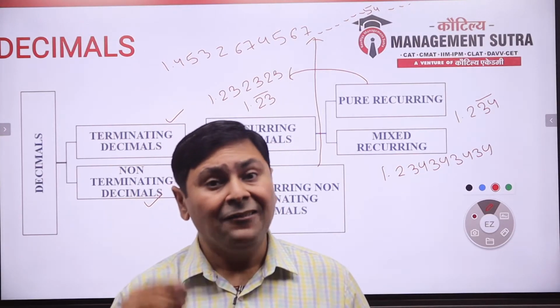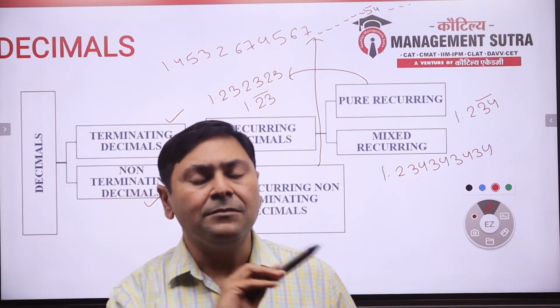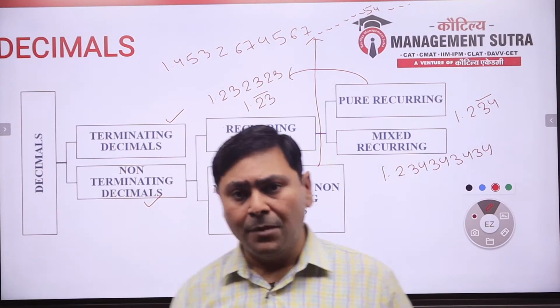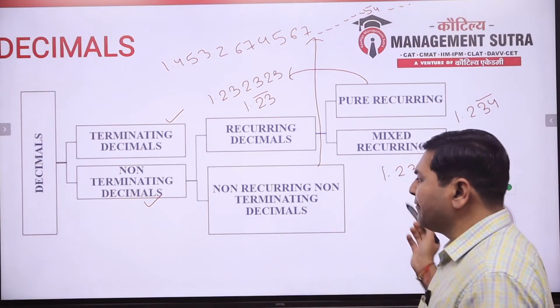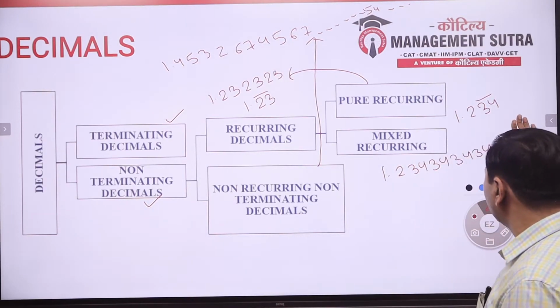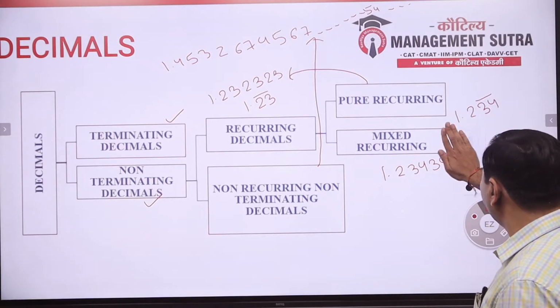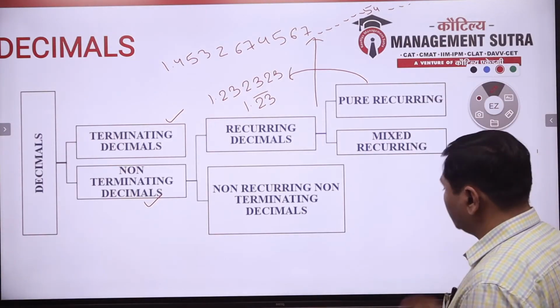Now again, I have a question for you. I have three numbers representing three different kinds of decimals.